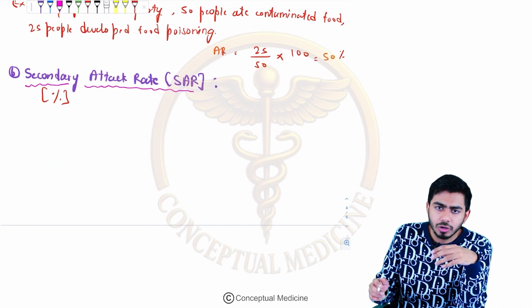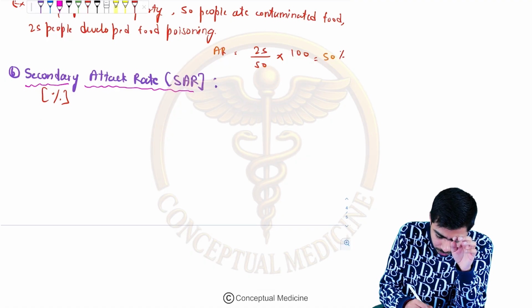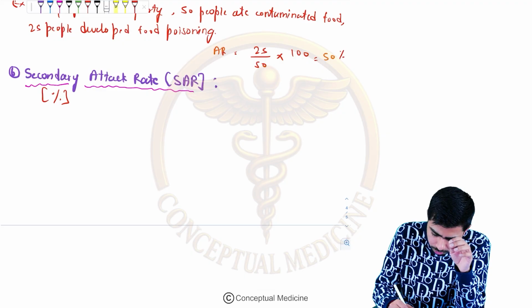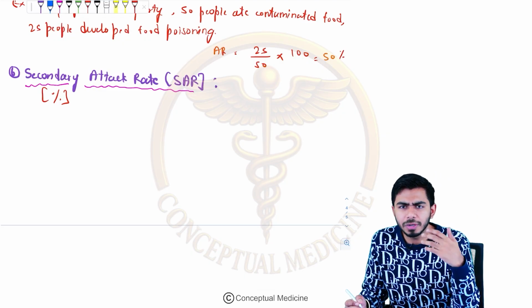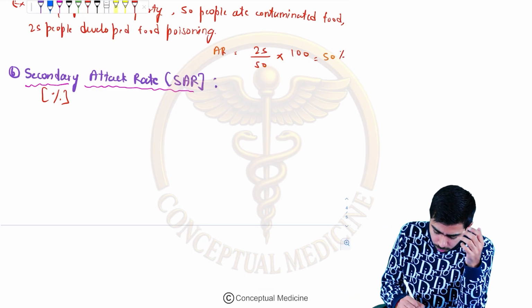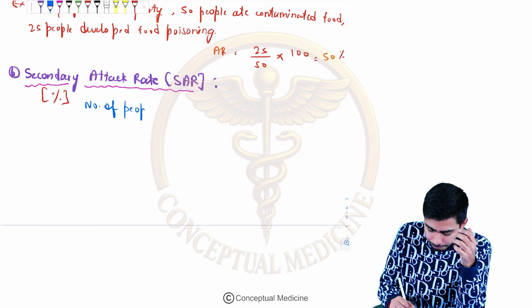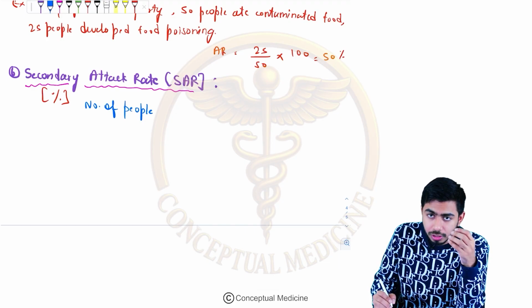So secondary attack rate, if you talk about the definition part over here, because if you look at the definition in the first place, it might be confusing for you. So look, it is the number of people who are exposed.